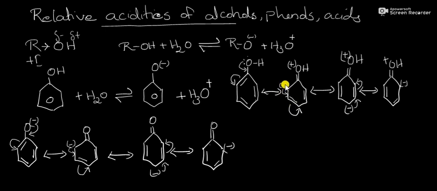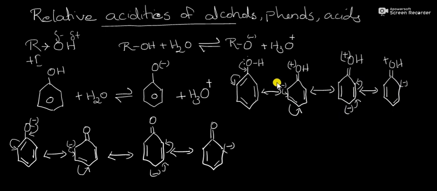Here negative charge will concentrate at the ortho position, and the oxygen, having lost its lone pair of electrons, becomes positively charged. Then this resonance continues. These are the resonance structures of phenol.